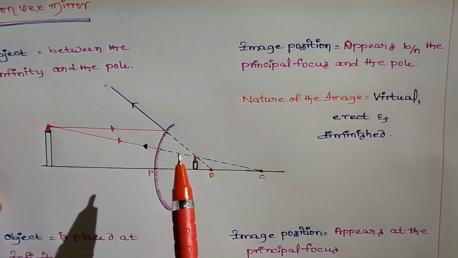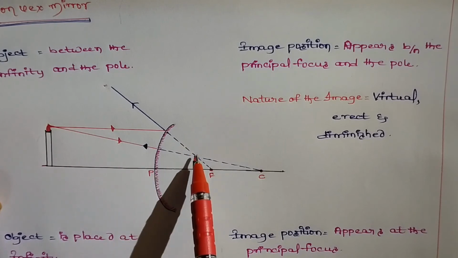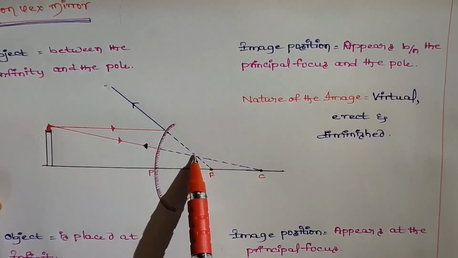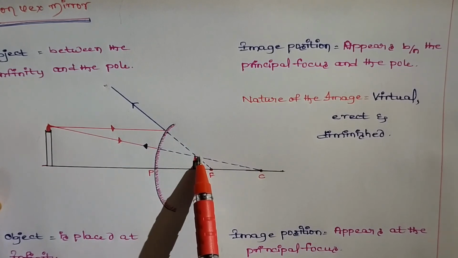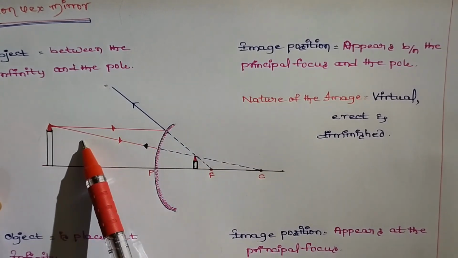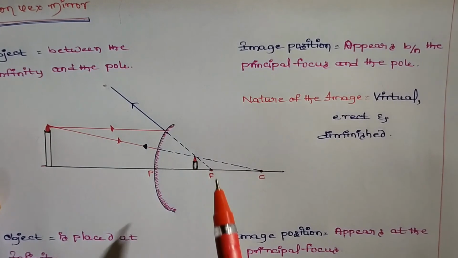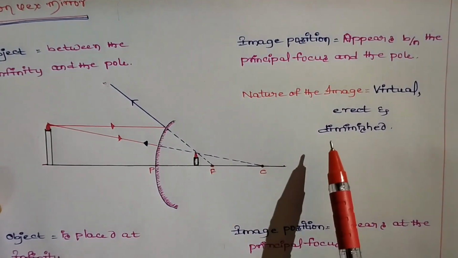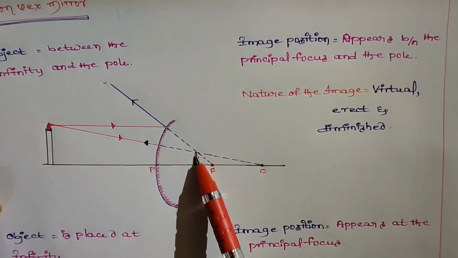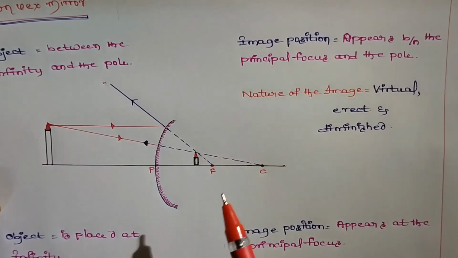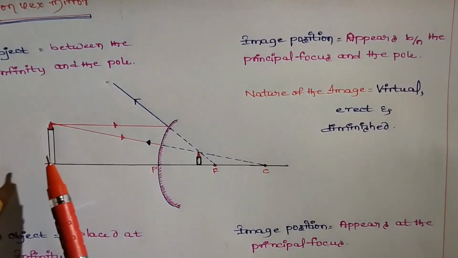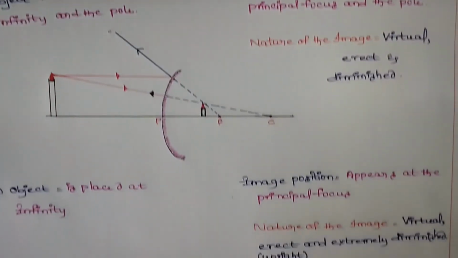These extended reflected rays intersect at a point. This is the image location of this object. This image is a virtual image. Here a virtual, erect and diminished image will form if we place the object between infinity and the pole.